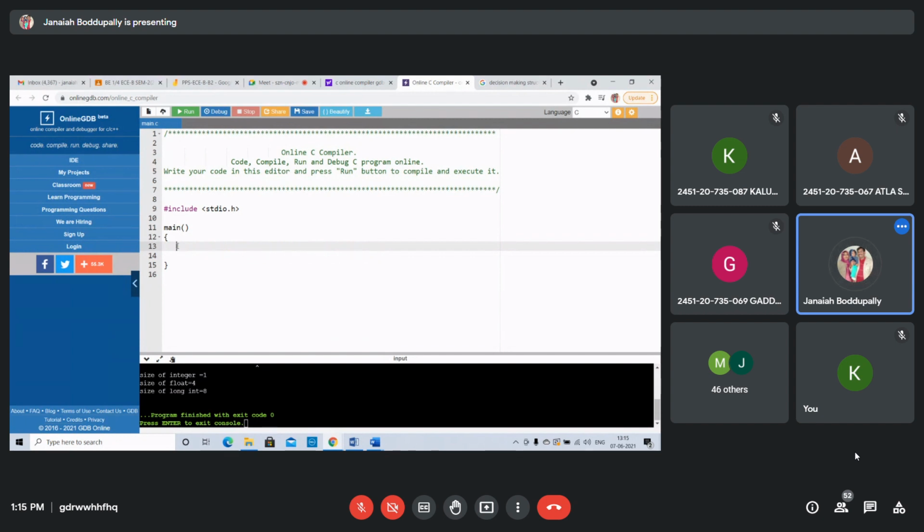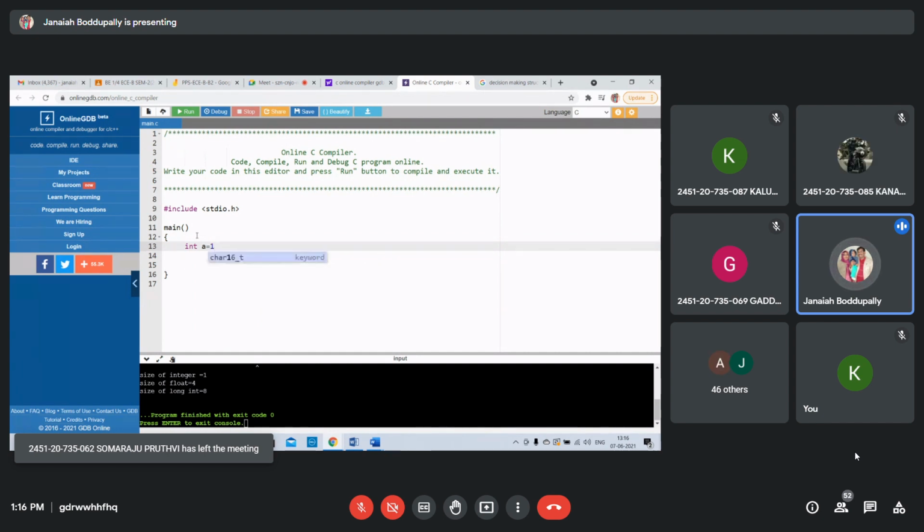See, I take int A, B, C, D, integer values. You can give values directly also.